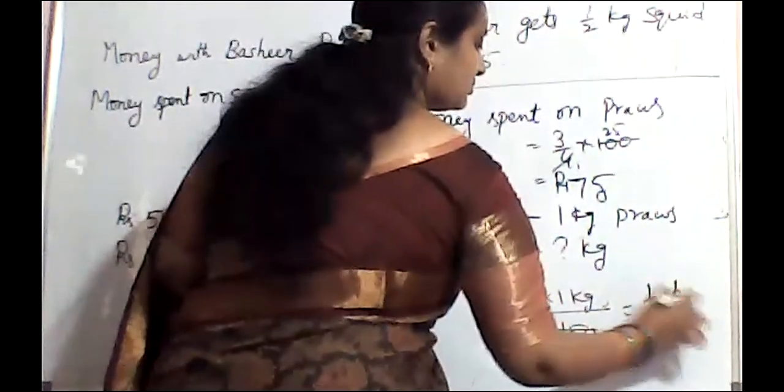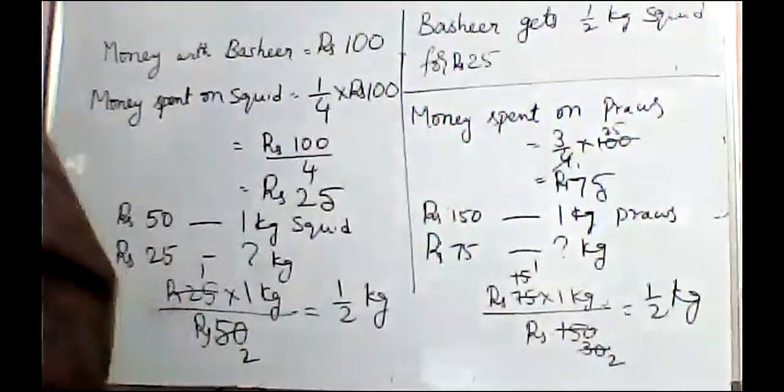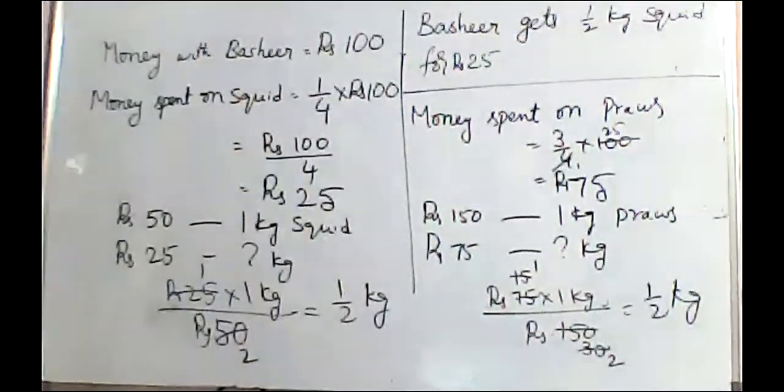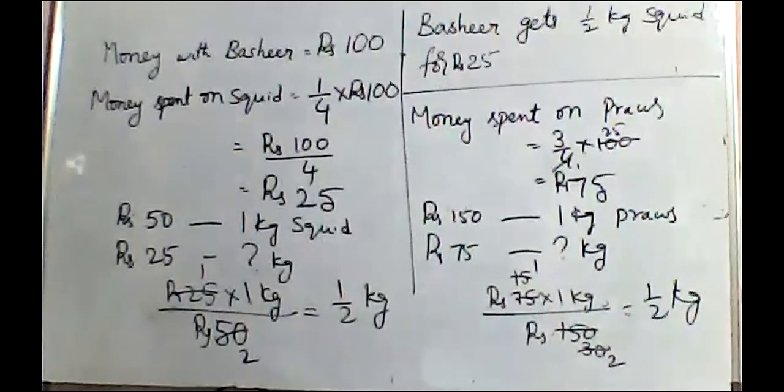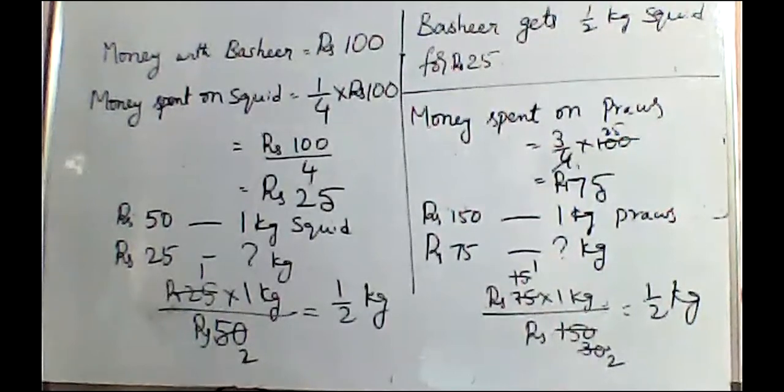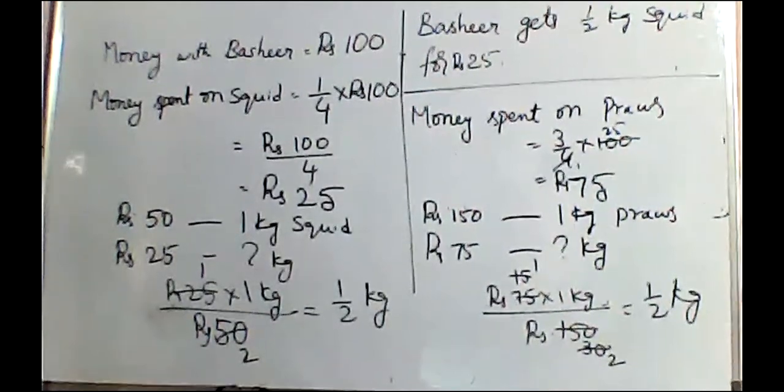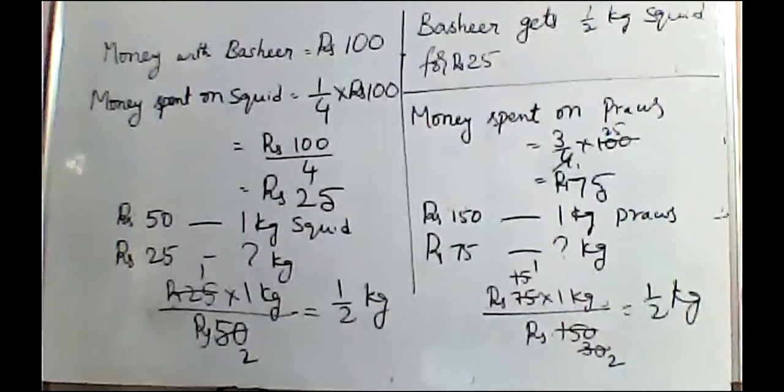So how many kgs did he buy? Half kg. So for 25 rupees he got half kg squid, and for 75 rupees he bought half kg prawns.